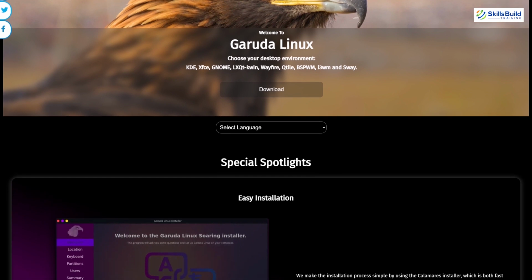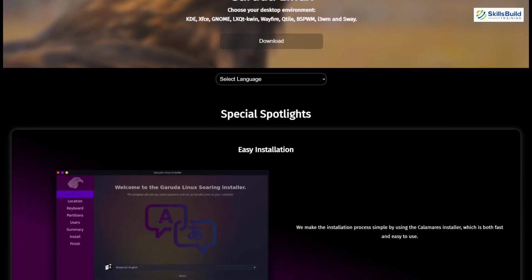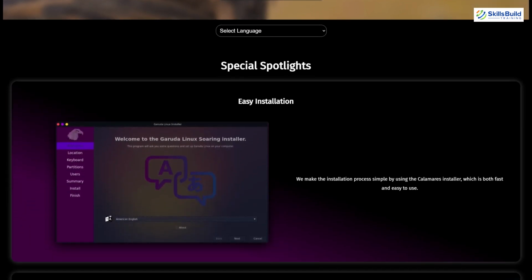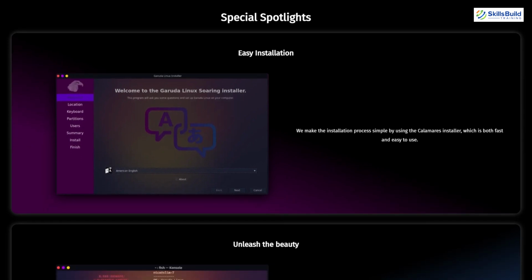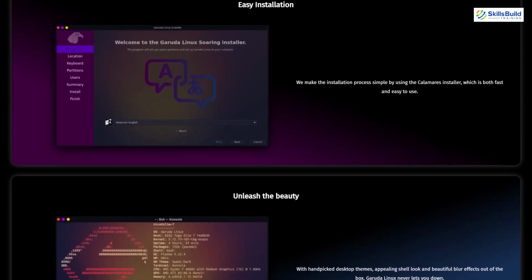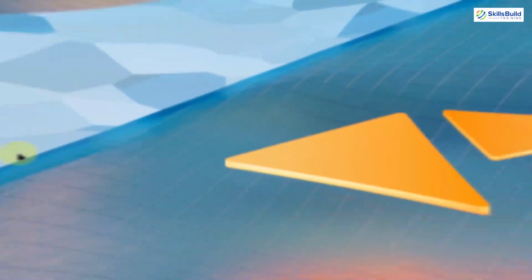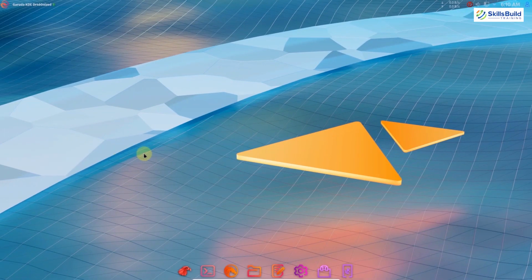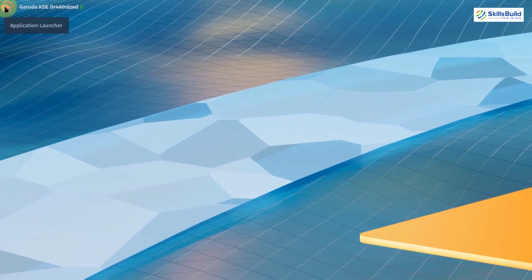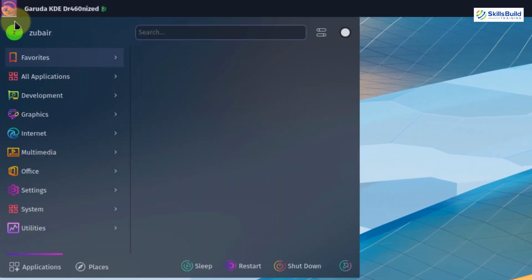This distribution aims to be user-friendly and focuses on ease of use and performance. Garuda Linux will always remain free. Garuda Linux is best known for gamers, as you might have guessed from how it looks. If you click on this application launcher button, you will get everything looking like game icons. Because Garuda is best known for gamers, this Linux distribution has a separate utility known as Garuda Gamer.